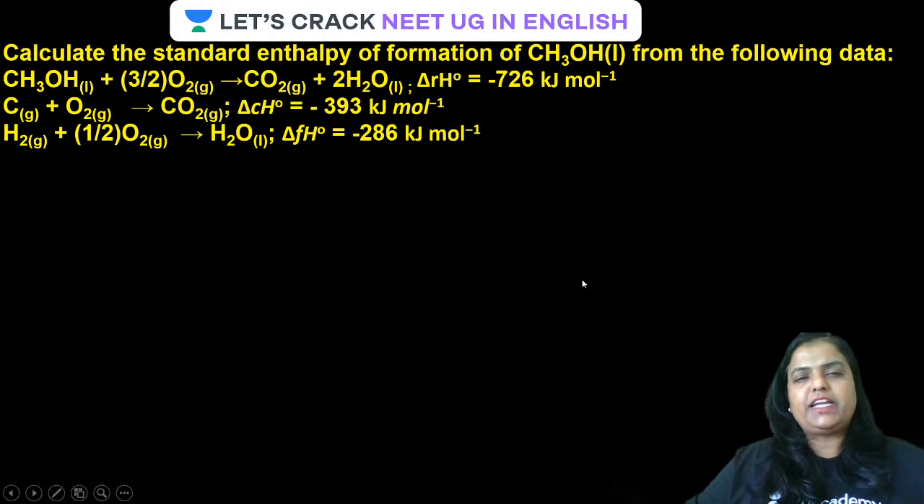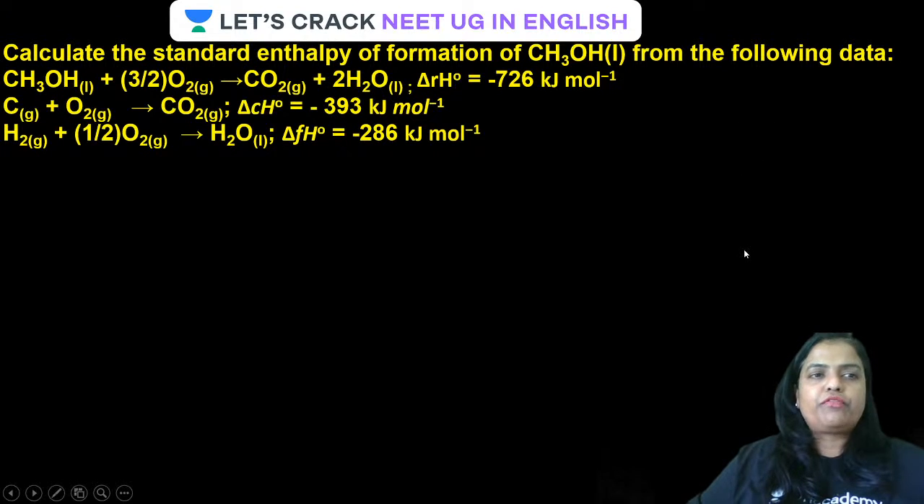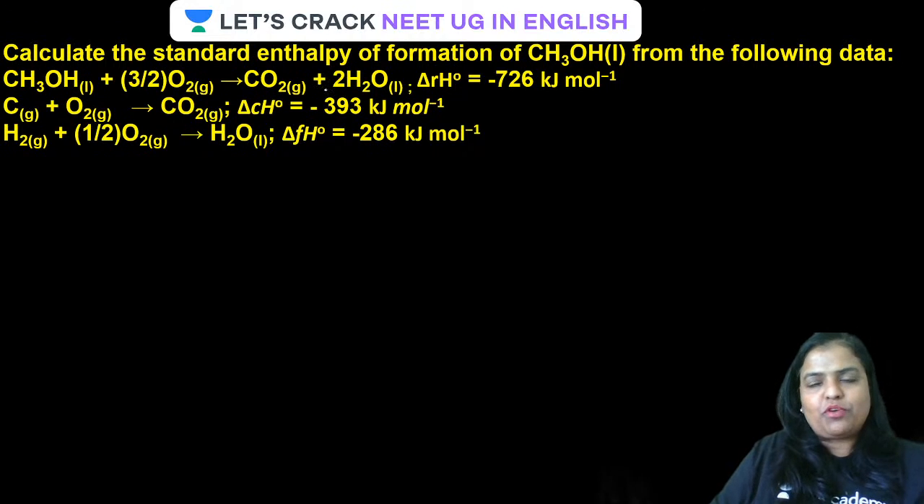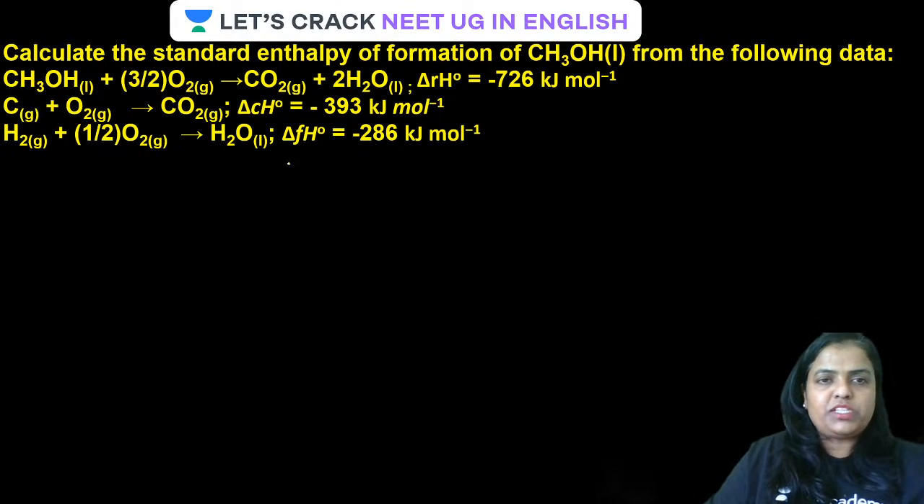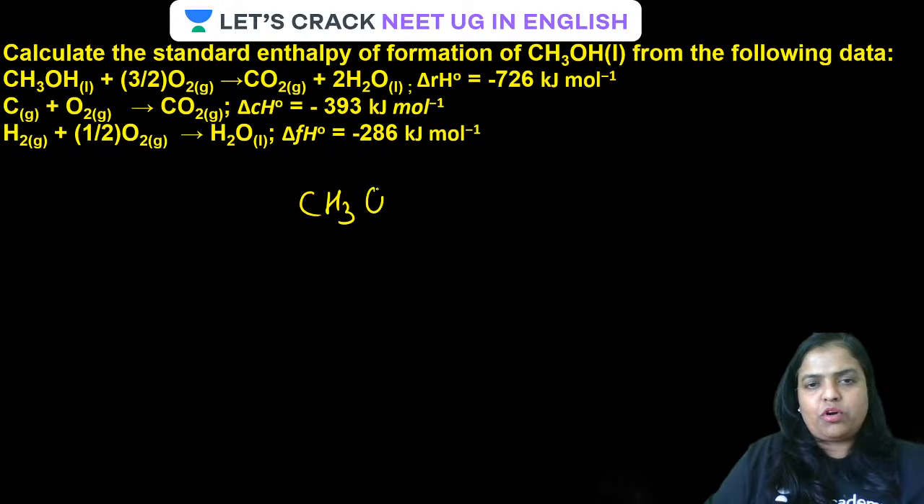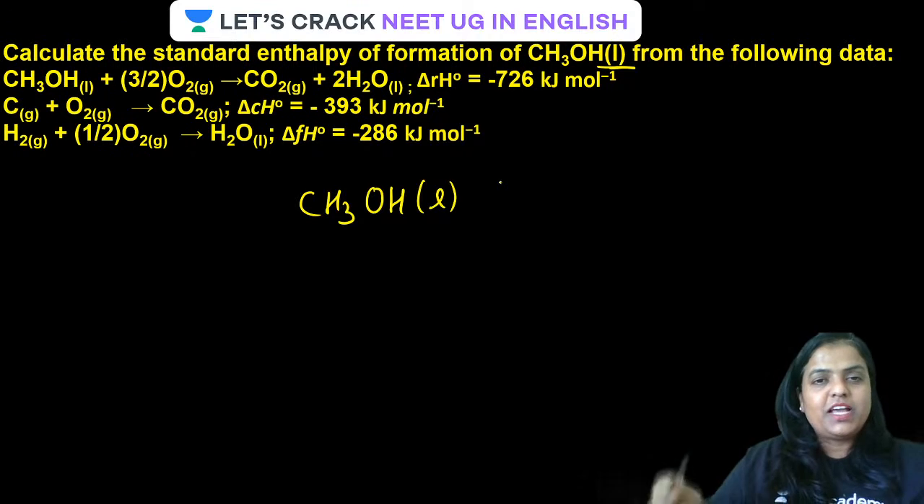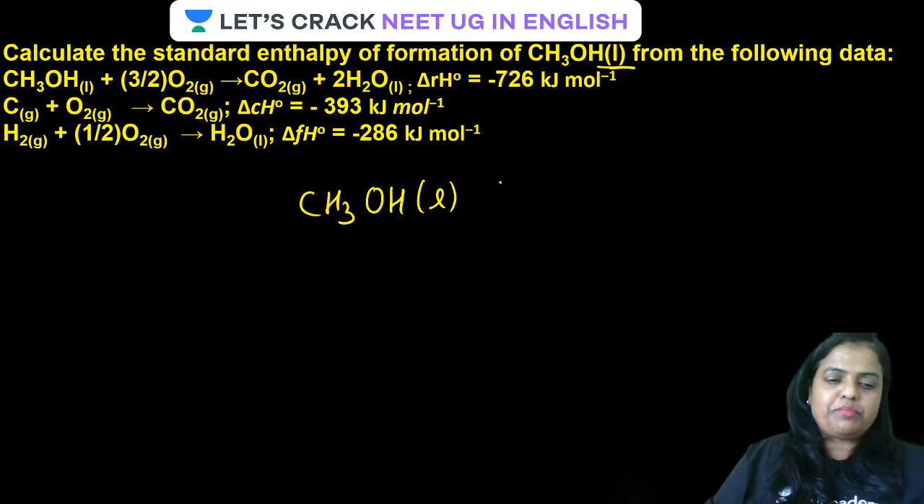Calculate the standard enthalpy of formation of methanol from the following data. I have already told you, first of all, go for the equation required for which the question is asked. For standard enthalpy of formation, we always take 1 mole of formation, 1 mole of methanol. The equation can be written this way: CH3OH liquid, because the states liquid and solid are very important. Remember, the heat required for the conversion should also be taken care of. So here it is liquid.